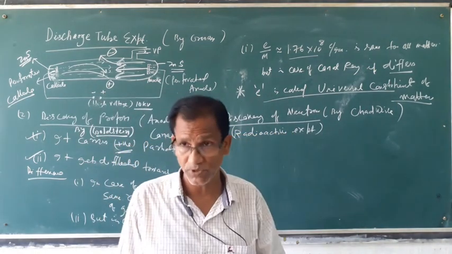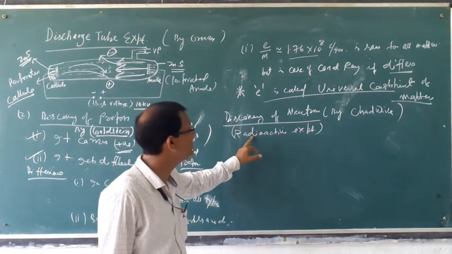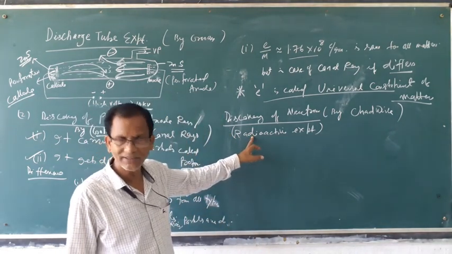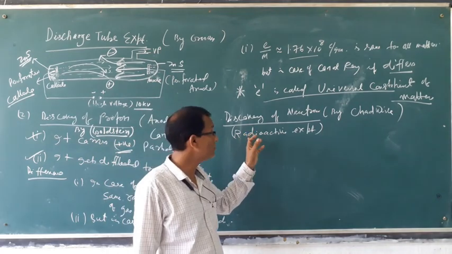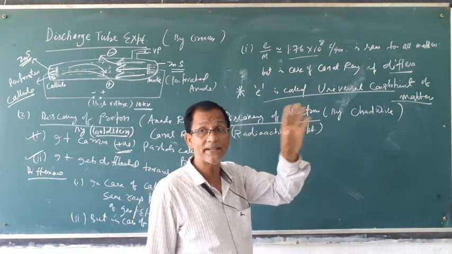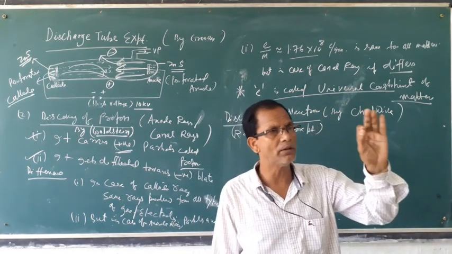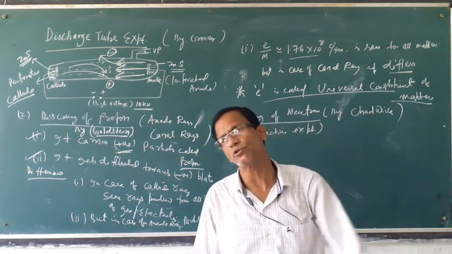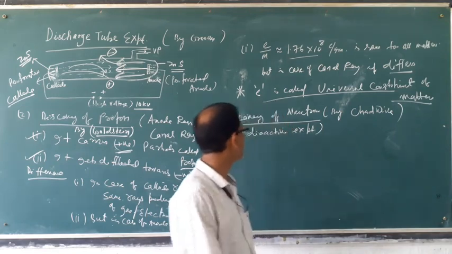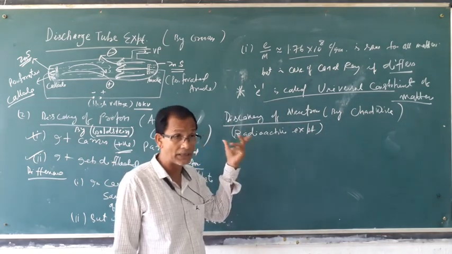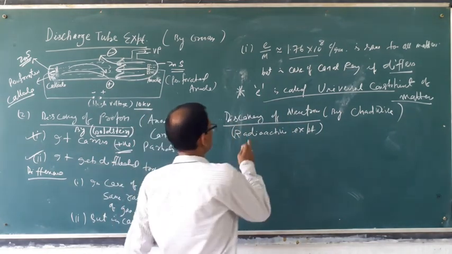These are called radioactive rays, with high penetrating power. These rays can pass through a small sheet of metal also.